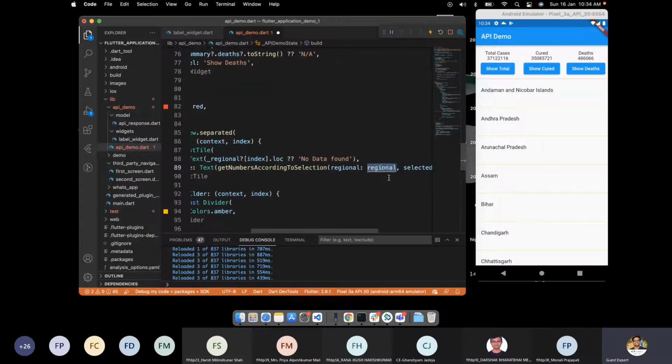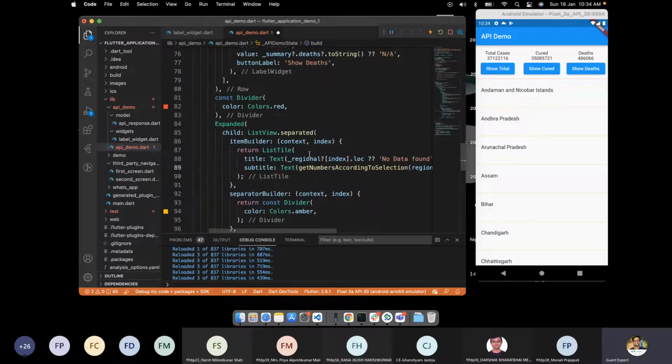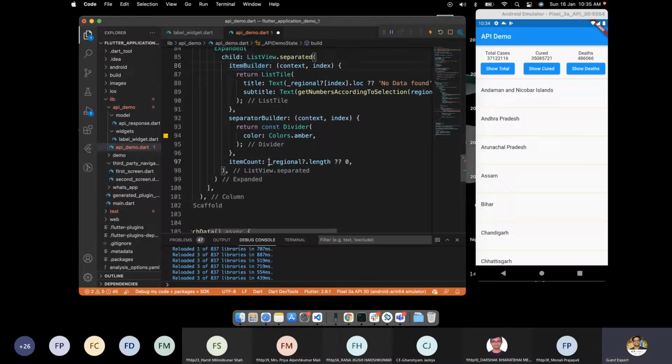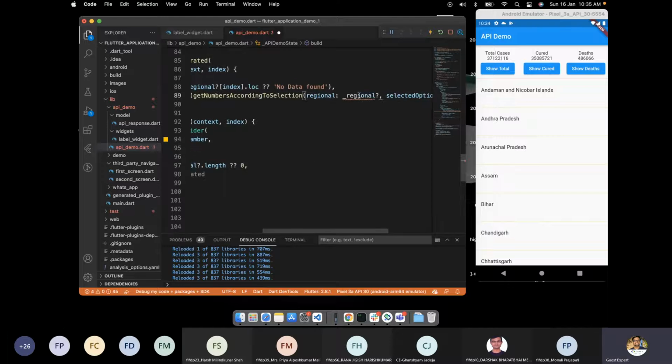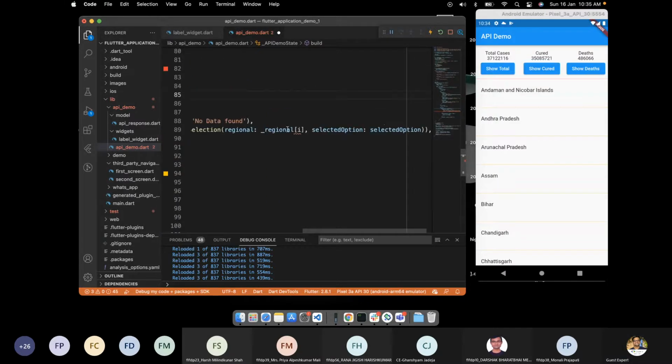Now to get the region, we will have data from the item count, which is regional of I. So regional of I. Why is it not throwing?